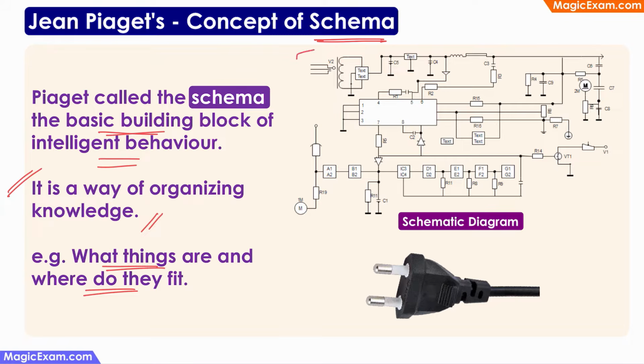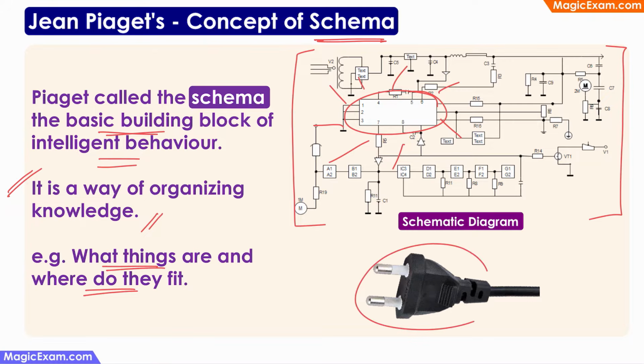You must have come across diagrams like this. This is called a schematic diagram. In a schematic diagram, you have different components and there is a pathway to show how these different components are connected to each other. If I were to give you a real life example, look at this picture.